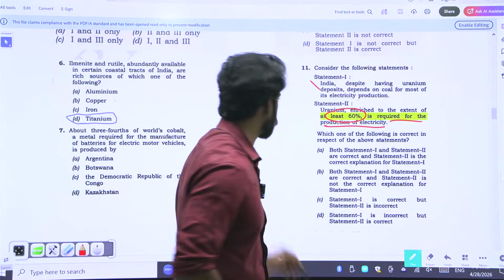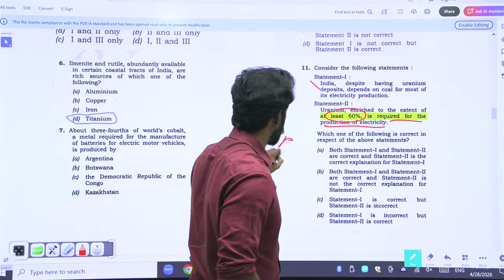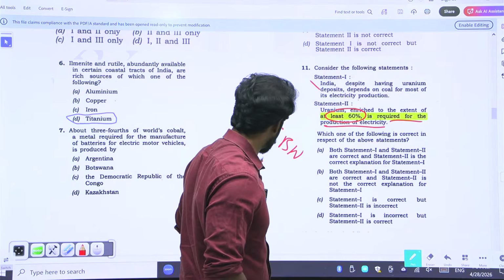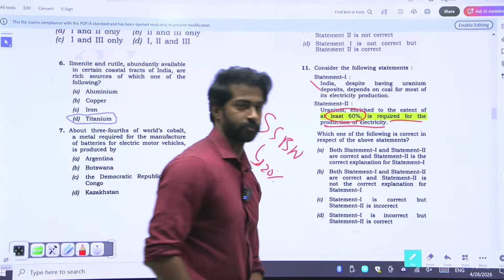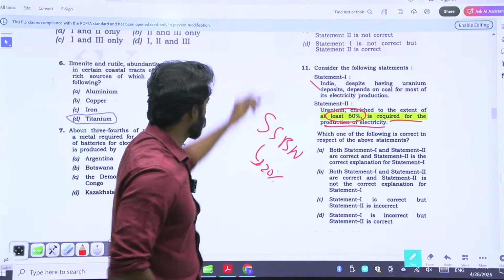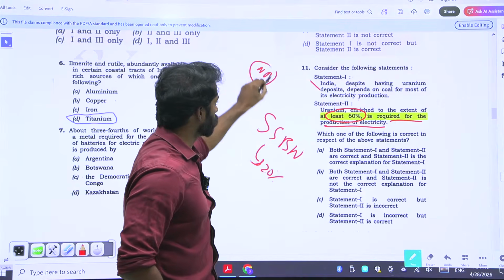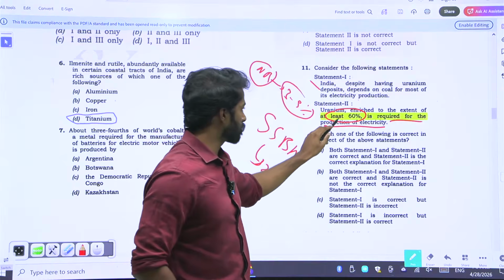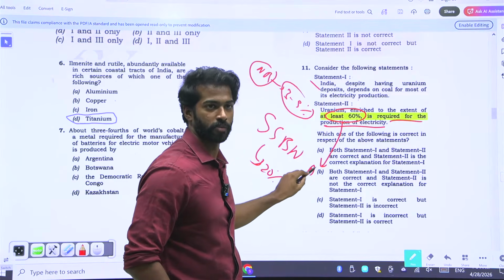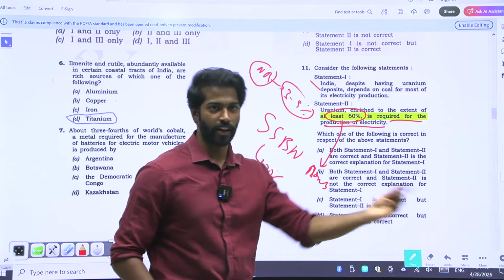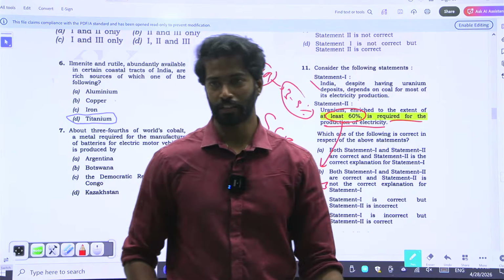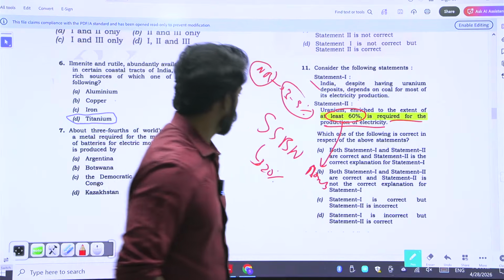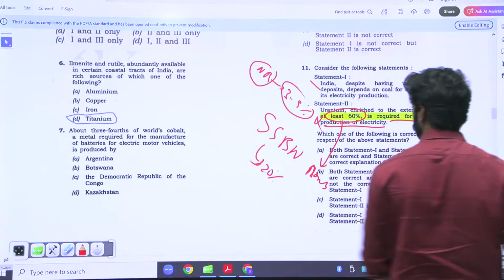Right? All the SSBNs are there. Nuclear powered submarines, they are all powered using 20% enrichment. Whereas all the nuclear reactors on the land are enriched to 3 to 5% only. 60% enrichment is used for what? Bombs. That is why they are attacking Iran now. They are actually trying to enrich more. Okay? So obviously second statement is wrong.